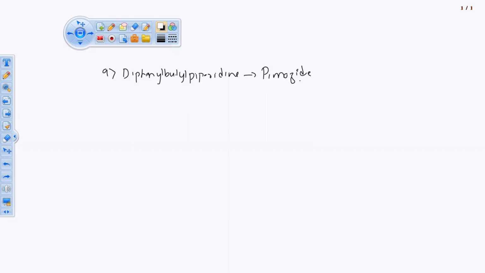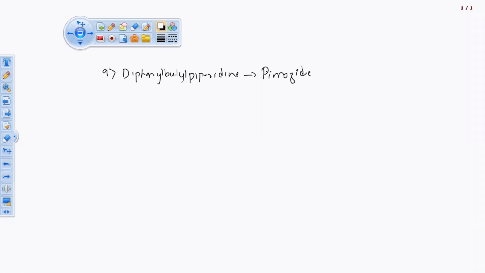This is not a star mark drug. This is a common drug which is there in your syllabus. Just what you have to do for this: सिर्फ स्टार मार्क ड्रग जो है, for that you have to carry out the synthetic process, pharmacological action, structure activity relationship, uses, chemical name, brand name or any other modifications on that star mark drug. बाकी का only the structure, chemical name, uses, brand name, if any. ठीक है? If there, it's okay; if not, don't go that deep.